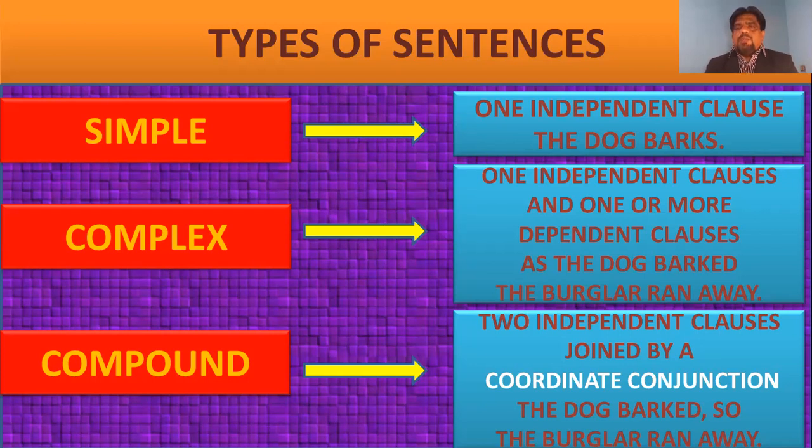So if we find two, or double, equally important clauses, we may term it a compound sentence.